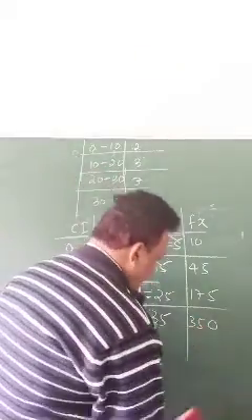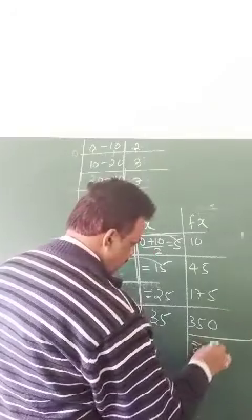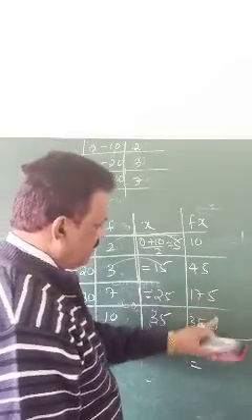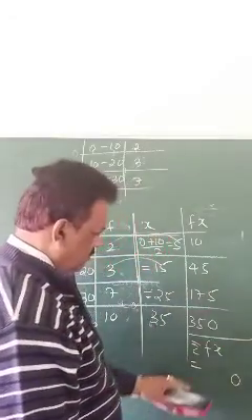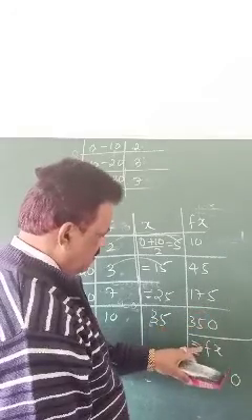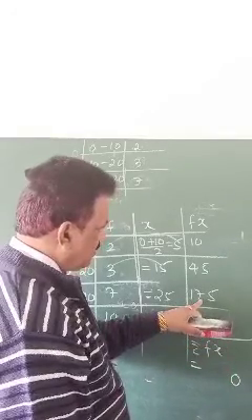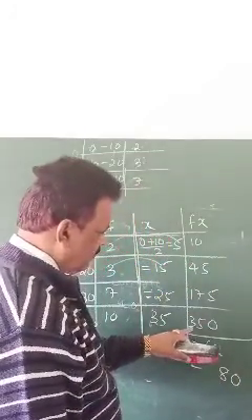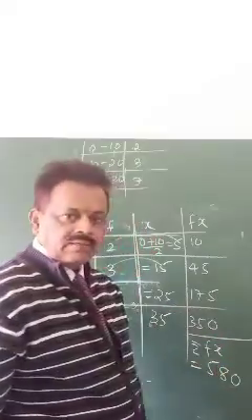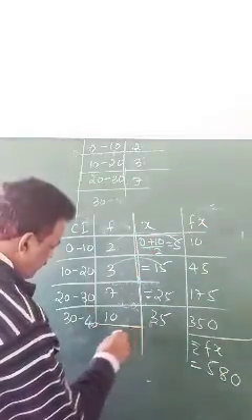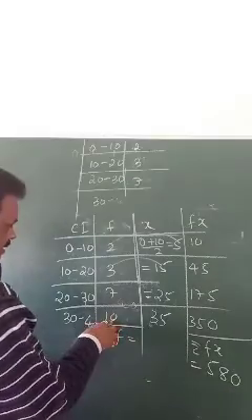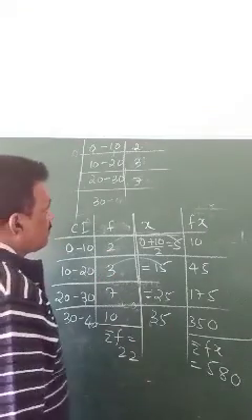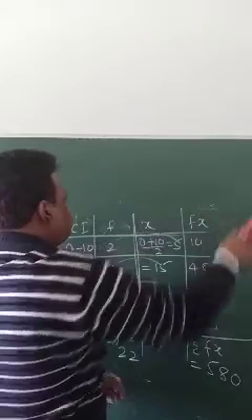Then sigma fx will be 580. Then sigma f: 2, 5, 12, 22.